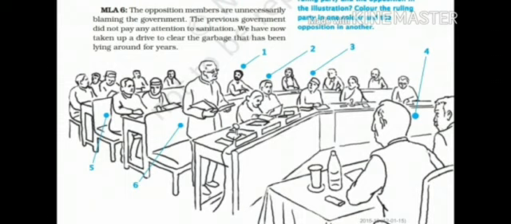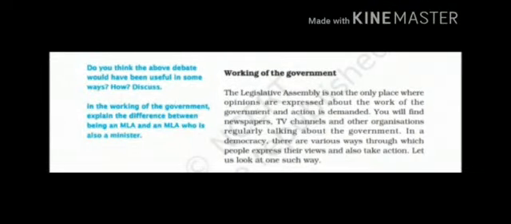MLA 6 is saying that opposition members are unnecessarily blaming the government, and just see, this MLA is blaming the previous party. This is the function of political parties, that the opposition will raise the issues and the ruling party will answer. And he is blaming the previous government, saying that the previous government did not pay any attention to sanitation, but we are making efforts to clear the garbage. Means we are doing our best, and we are not sitting like this. We know the problems and we are going to give the solution to you.